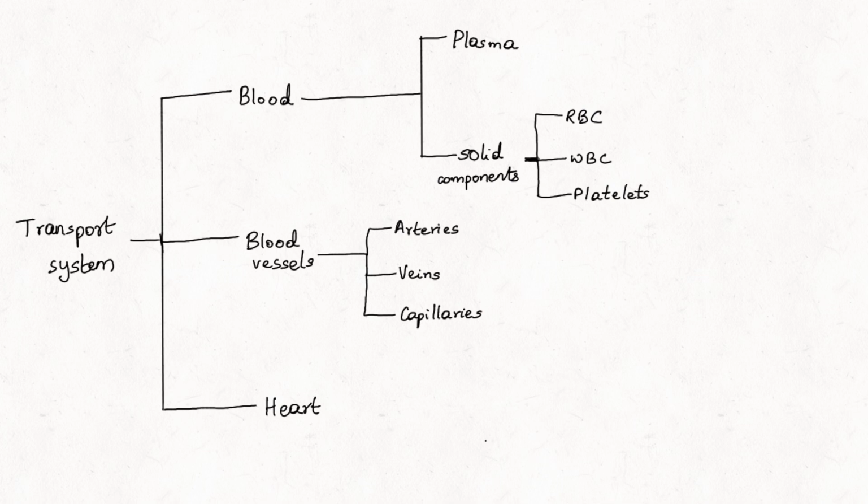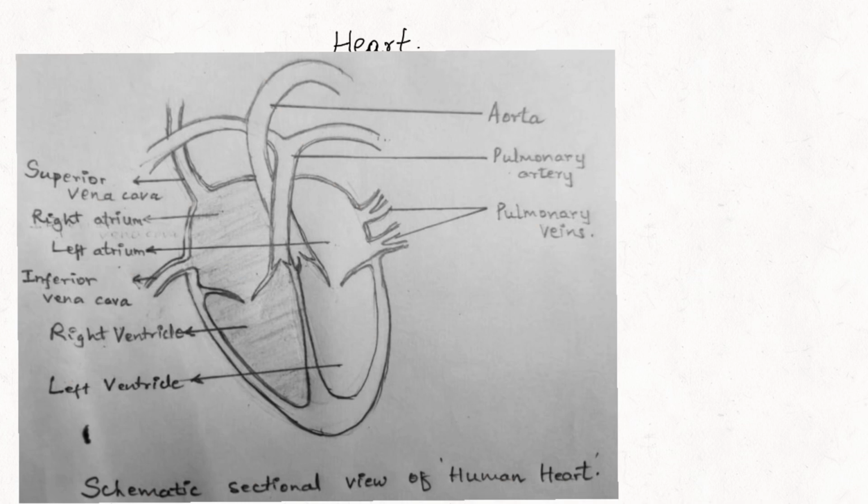Now, the third part of the transport or circulatory system, that is the heart. Heart is the favorite organ of everybody. It is also referred to as a symbol of love. It is a muscular organ made up of special muscles called cardiac muscles.